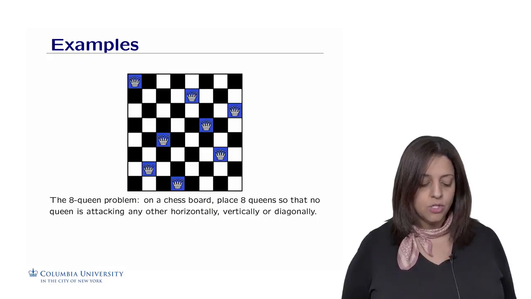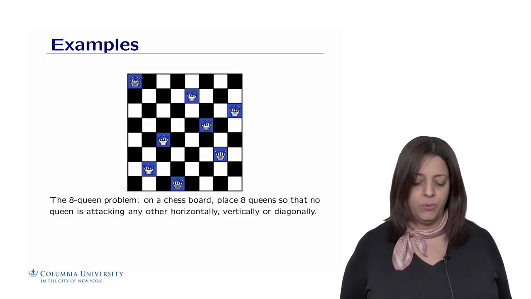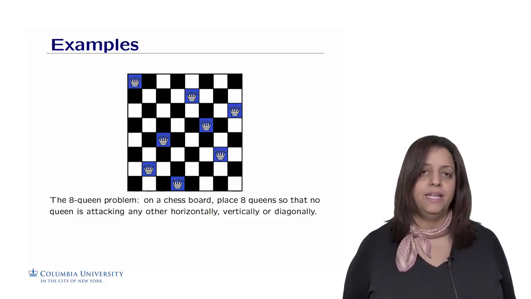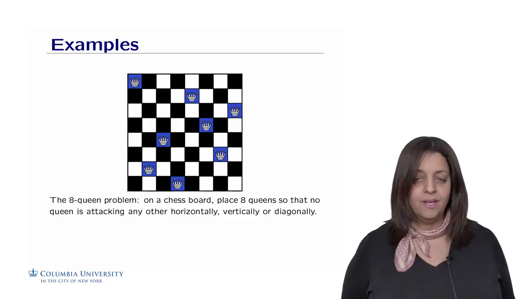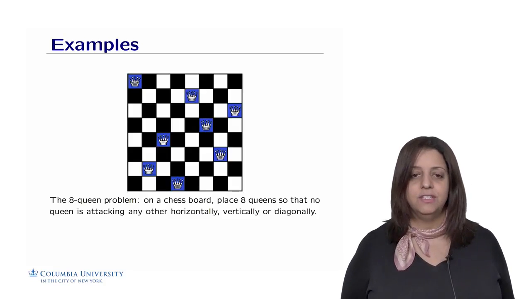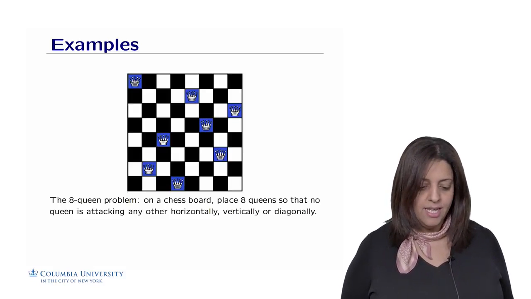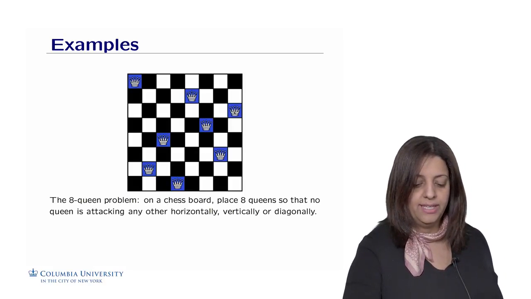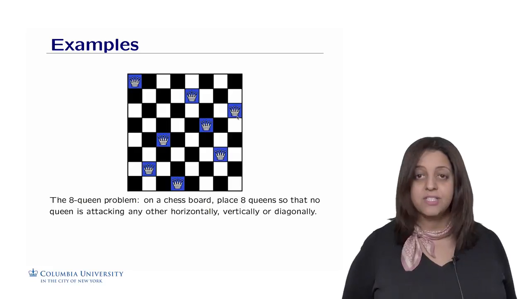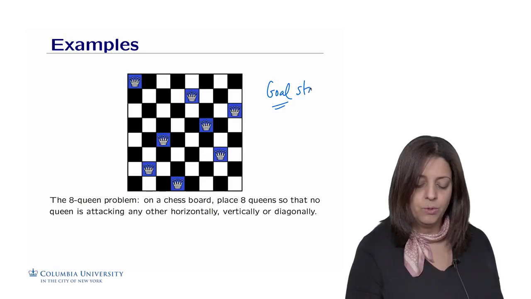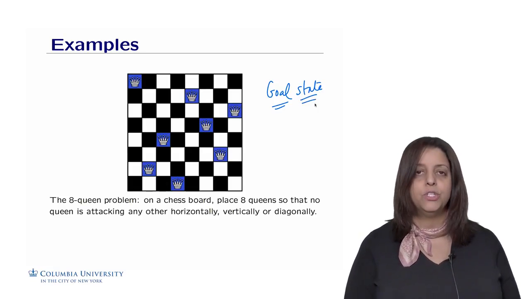Probably you played with that. So you have a chessboard on which we want to place 8 queens so that no queen is attacking another one. How do queens attack one another? If they are placed on the same line, either horizontally, vertically, or diagonally. So this is a successful example in which you put the 8 queens such that no one is attacking the other one. If I put one queen here, then this one will attack it and it won't work. So this is a successful state, this is a goal state, in which we reach the point where we were able to put 8 queens on the chessboard.